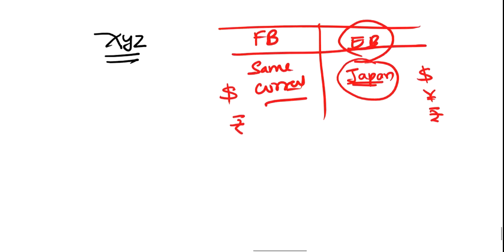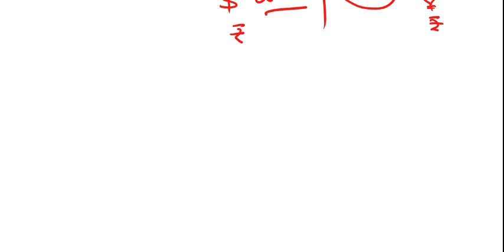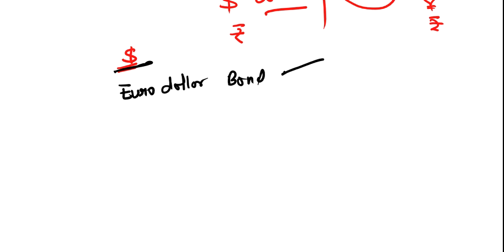Now I will tell you how to write the name of the Euro bonds. Suppose my bond is trading in dollars. The currency of my bond is dollar. Now what will be the name of my bond? Euro will be fixed. Now Euro dollar bond.